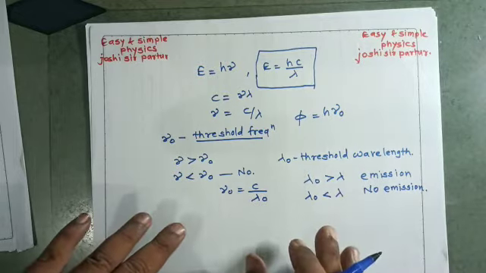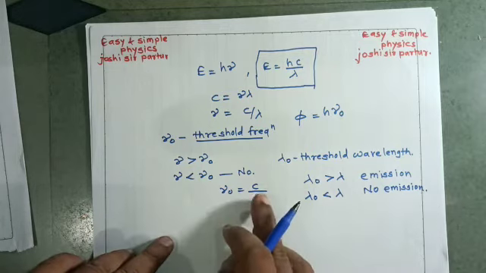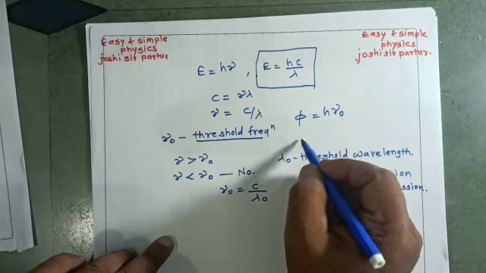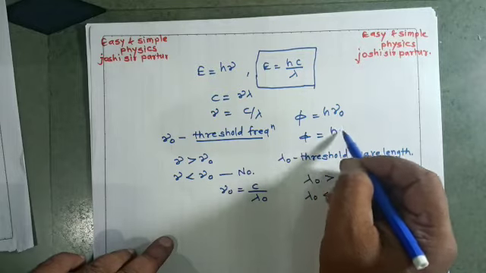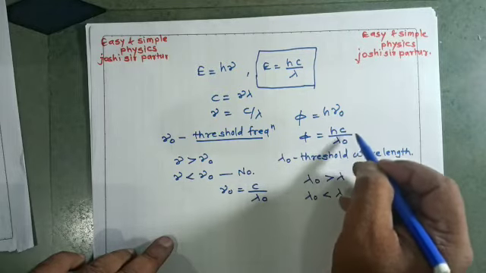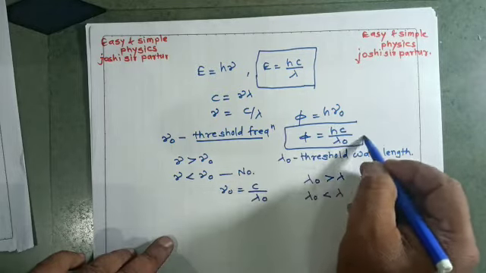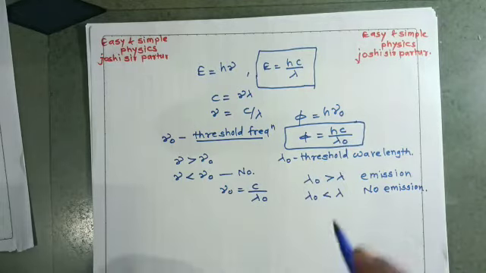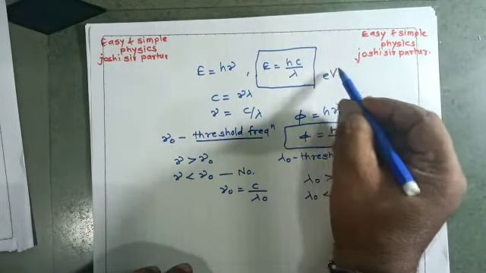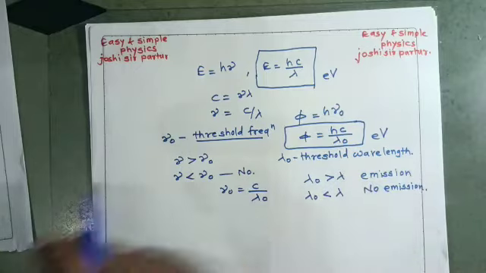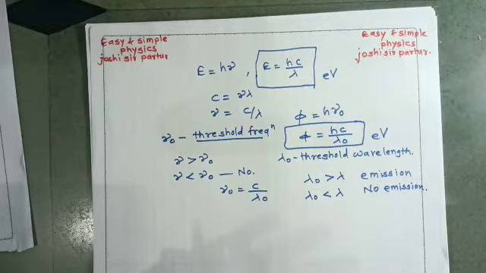And due to this relation nu 0 is equal to c upon lambda 0, phi is equal to hc upon lambda 0, and work function and energy are both measured in electron volt.